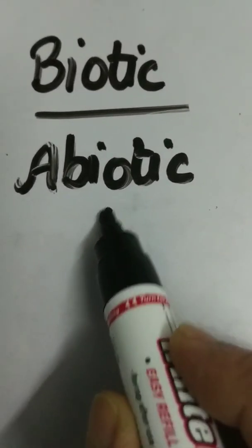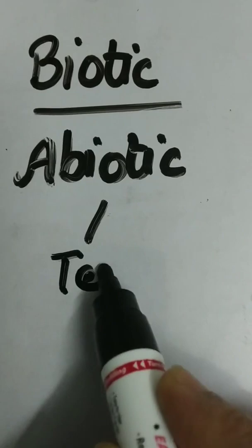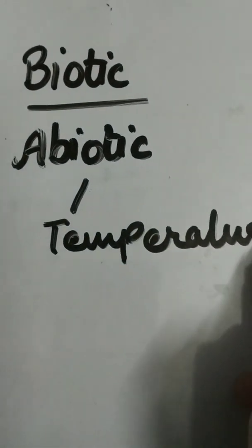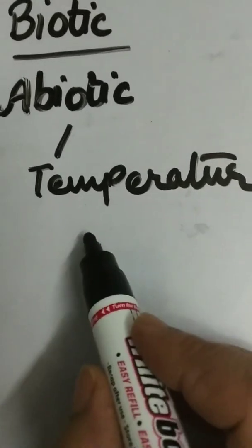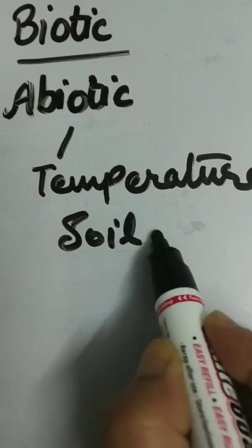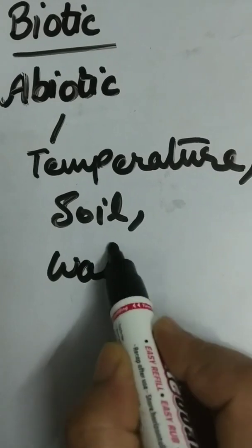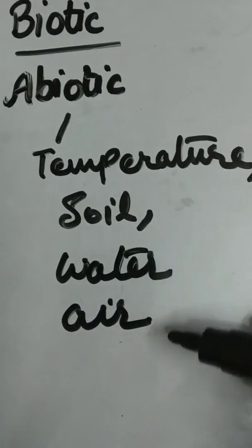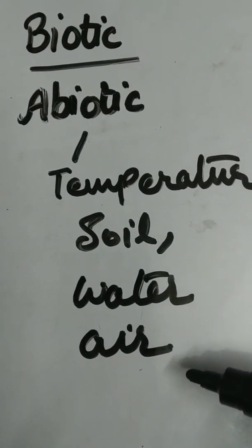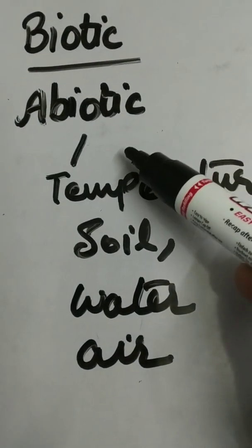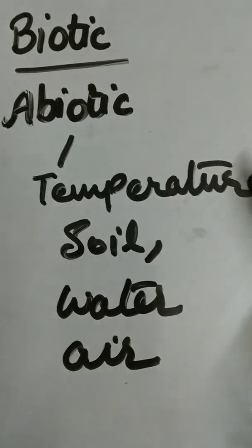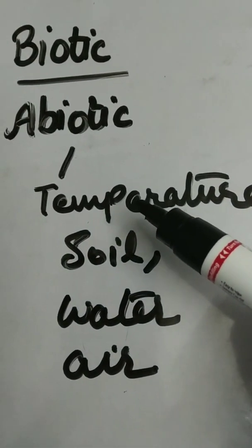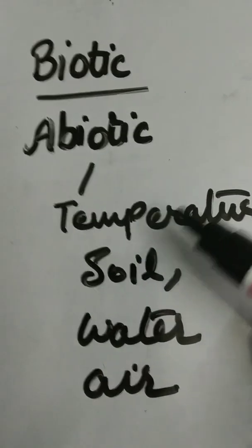In abiotic component, temperature, soil, water, air, such non-living things exist, because without these components, living things cannot survive.